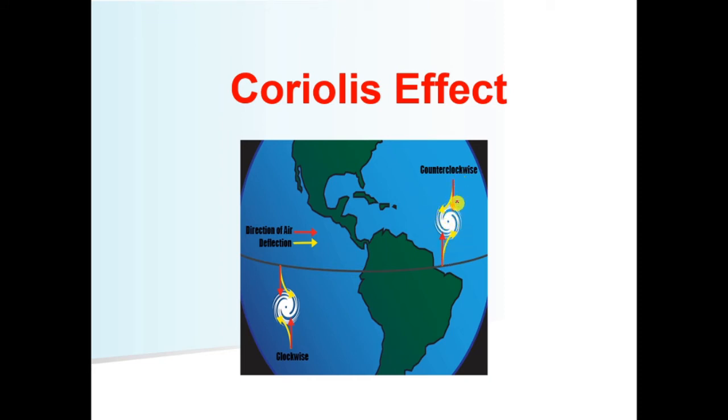Here the red color denotes the actual path to be followed by the object while it is moving, but the yellow lines are the deflections that take place because of the Coriolis force. So the direction of air is denoted by red color, and the deflection caused is denoted by yellow color. If the earth rotates in the clockwise direction, then this will be the effect.